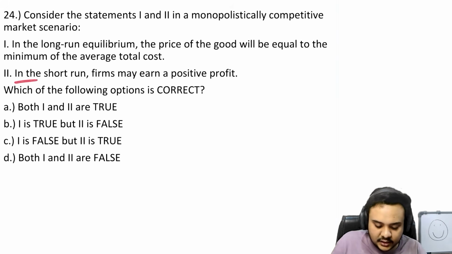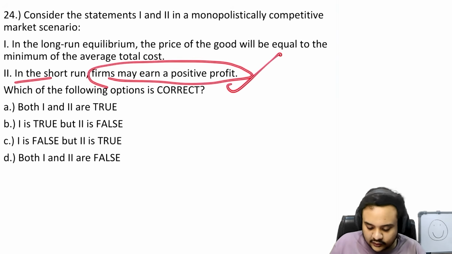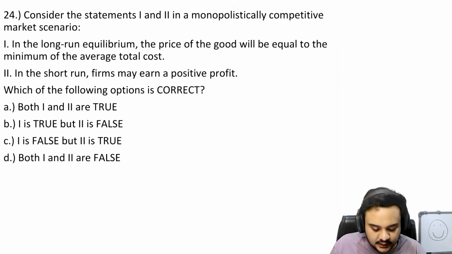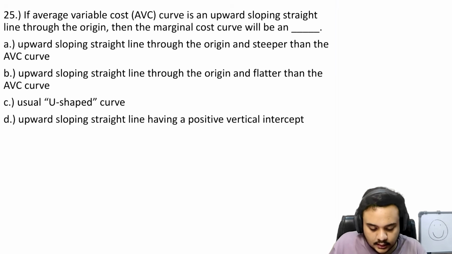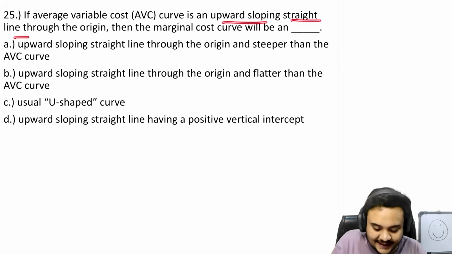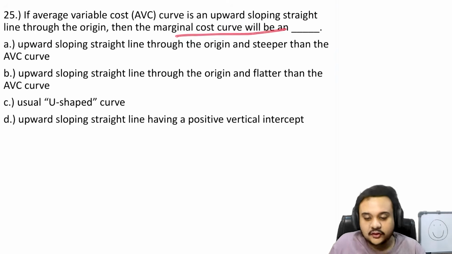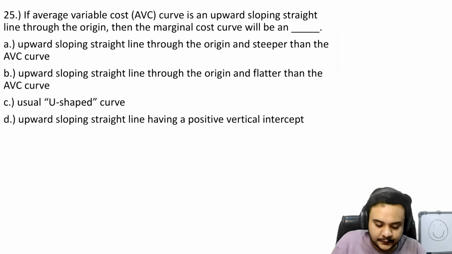Okay, in the short run, firms may earn a positive profit. Absolutely, they may earn a loss. They may earn zero profit. So this is absolutely correct. First is false, second is true. C is the correct option. Okay, then if the AVC curve is an upward sloping straight line through the origin, the MC curve will be what? What will be the shape of the MC curve? Let us look at this.